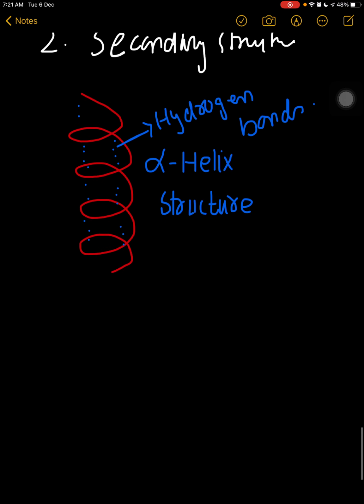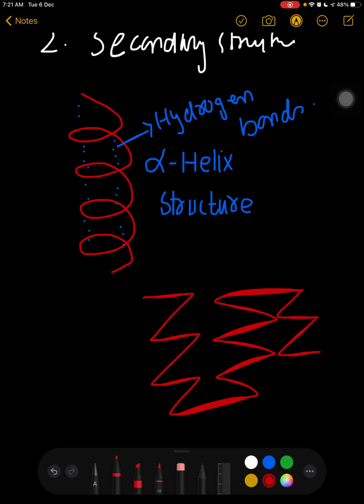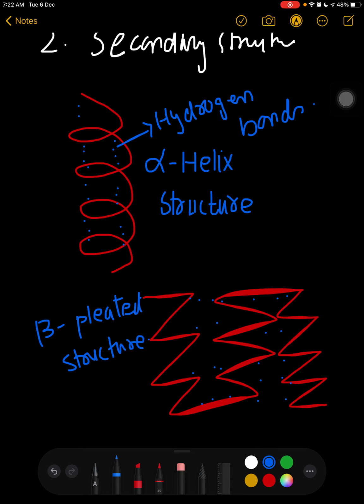Second, the other secondary structure is something like this. This structure is known as beta pleated structure, right? And these are also attached with hydrogen bonds.